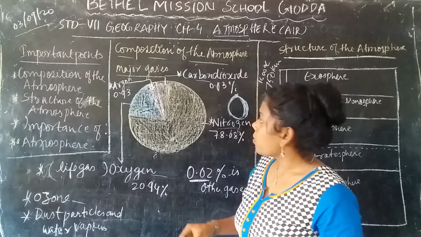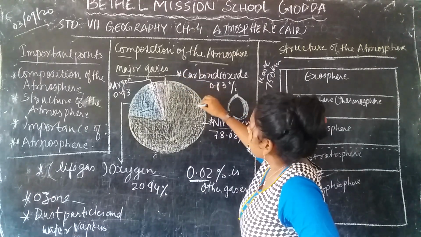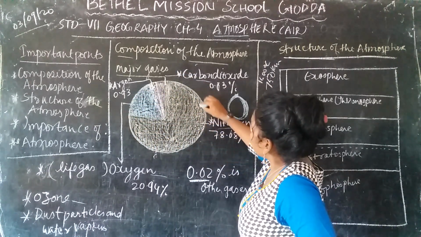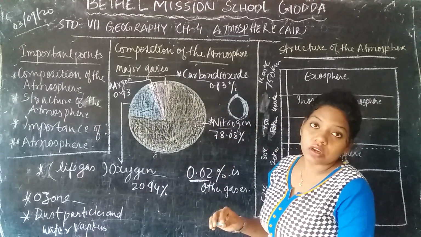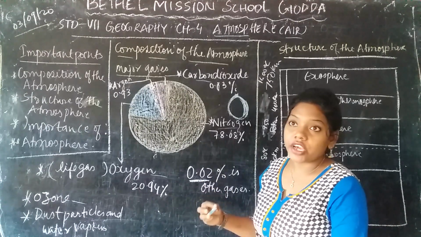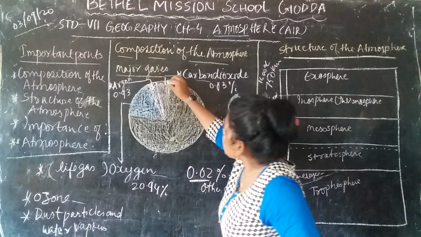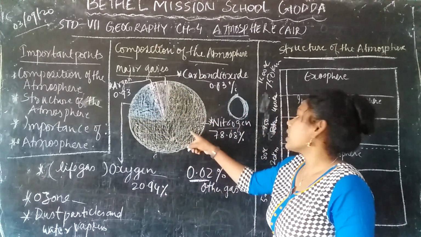Here you can see one picture in which we have mentioned some of the major gases. It shows how much quantity of each gas is present in the atmosphere. You can see that the major component present in the atmosphere is nitrogen.